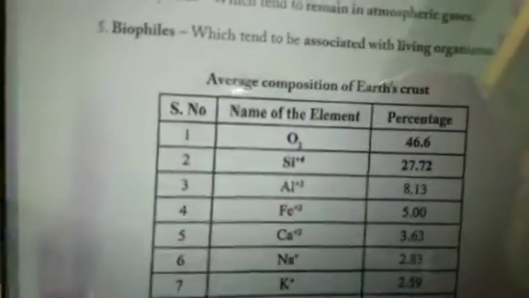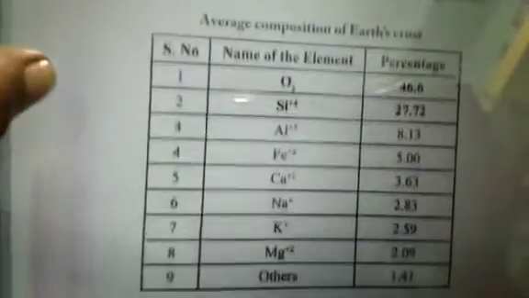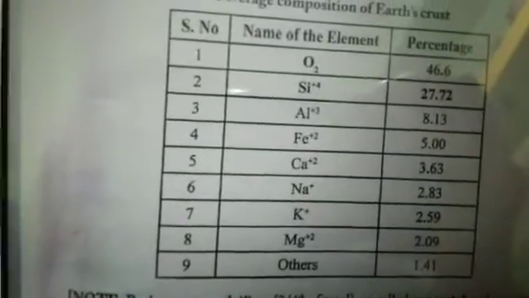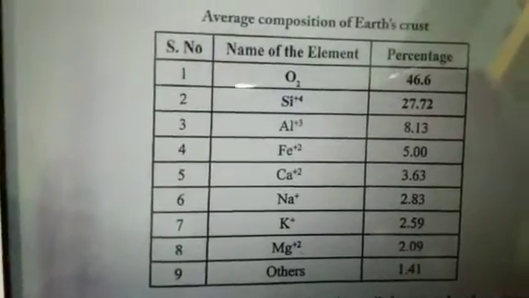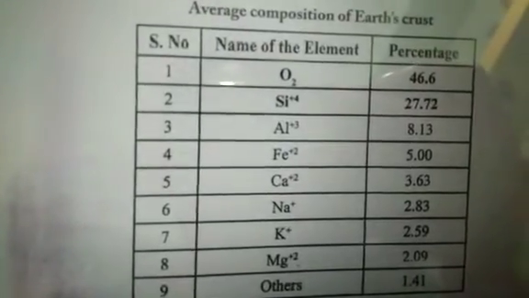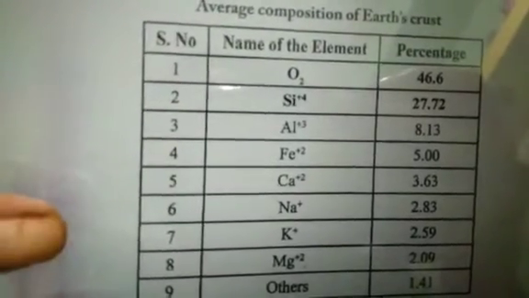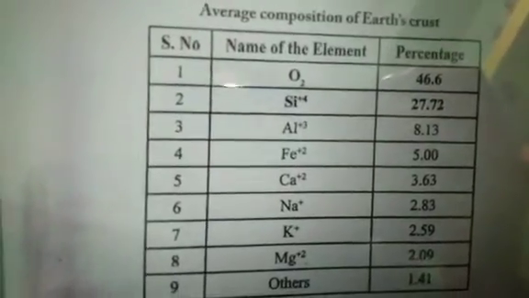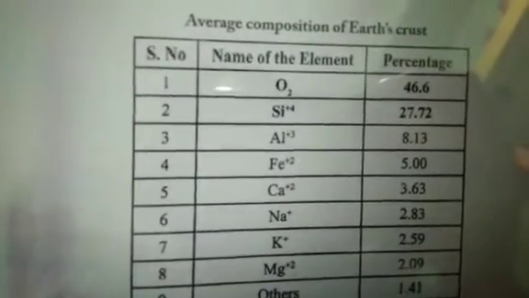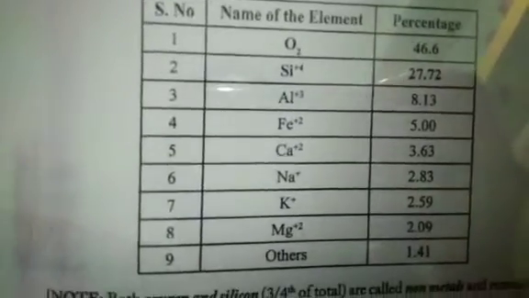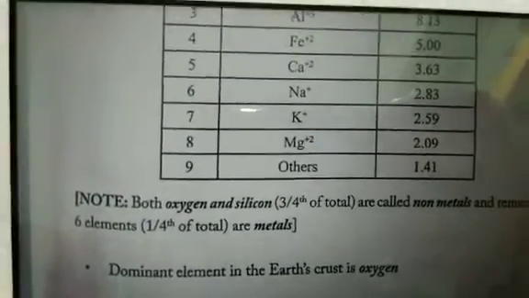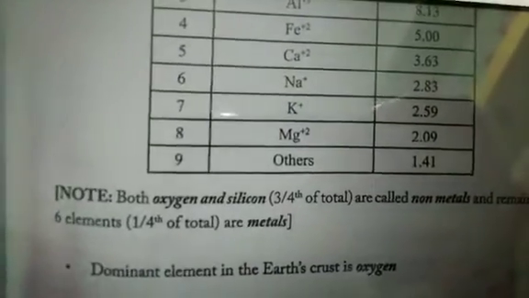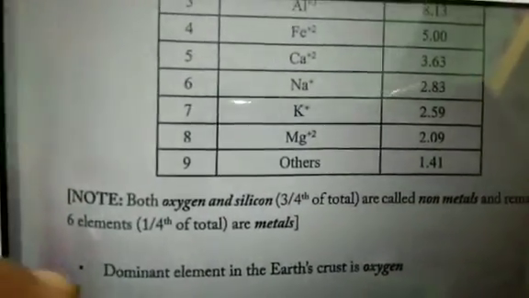Then comes the average composition of the earth crust. Then it is the table, which shows the percentage of different most abundant elements. Oxygen is highest, 46.6%, silicon is 27.72%, aluminium is 8.13%, iron is 5%, calcium 3.6%, sodium 2.83%, potassium is 2.59%, and magnesium is 2.09%, and the rest is 1.41%. In this, oxygen and silicon are non-metals. They make up about 3/4, and the other 6 elements are metals.